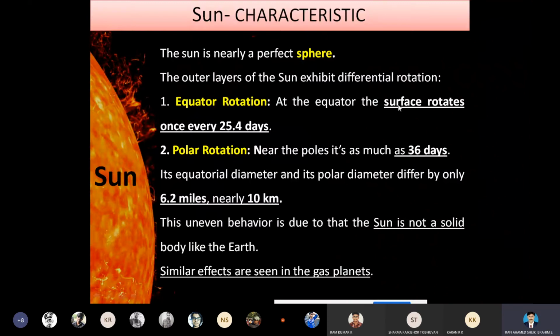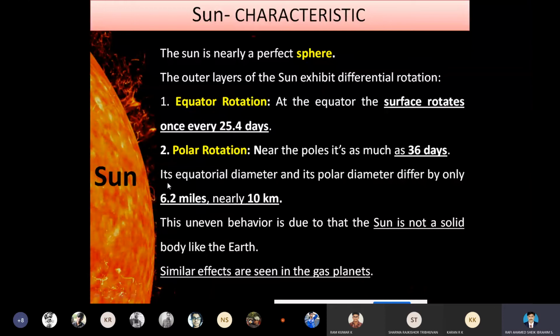So at the equator, the surface rotates once every 25.4 days, and for the polar rotation, the surface rotates once every 36 days. These rotations differ from each other because of the diameter.